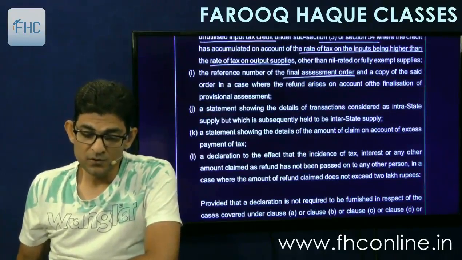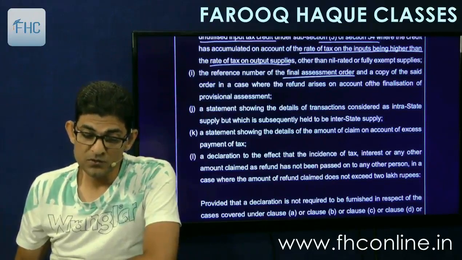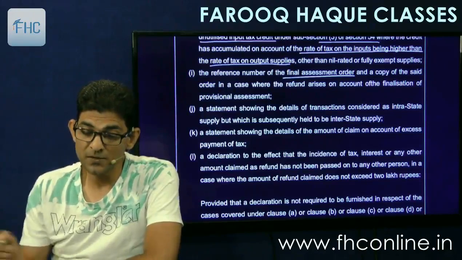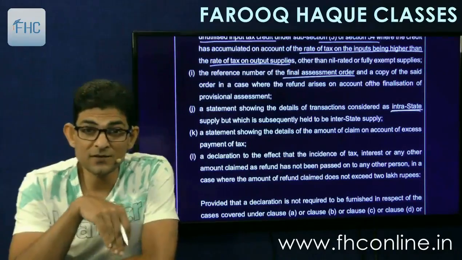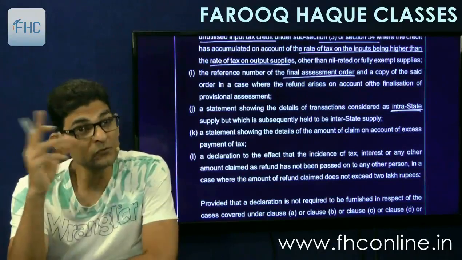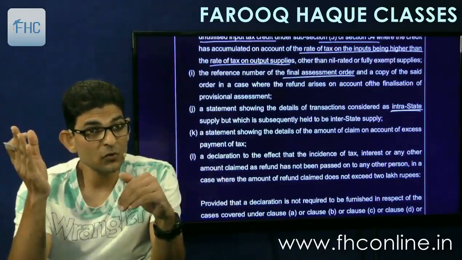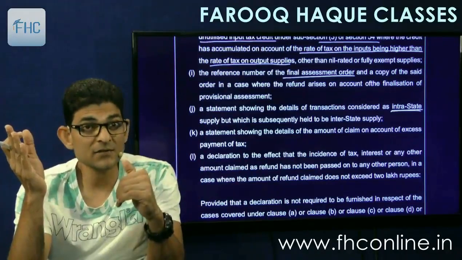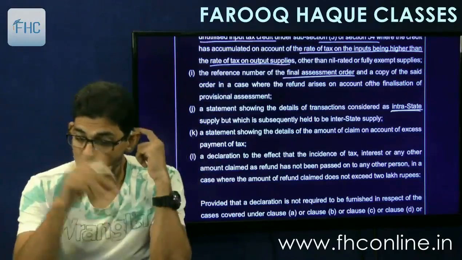Then a statement showing the details of transactions considered as intrastate supply but which is subsequently held to be interstate supply. Now this is a case where you have paid taxes intrastate, so you have paid central tax, and later on it is found to be interstate, so you will have to pay IGST. So when you pay IGST, you get the refund of central tax and state tax that you have paid earlier by mistake. So that point.